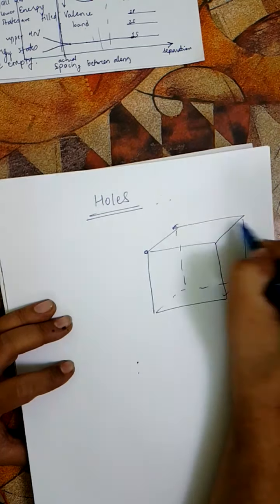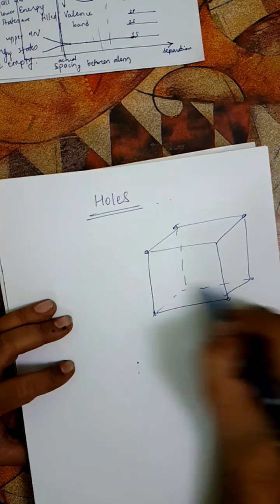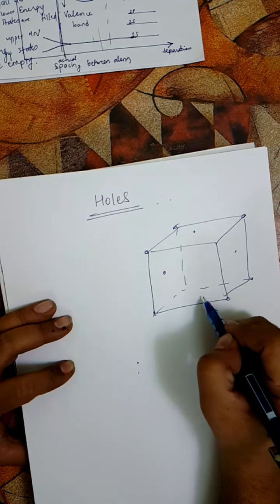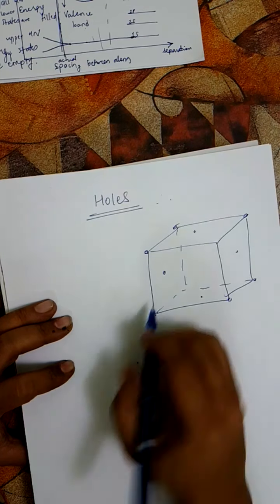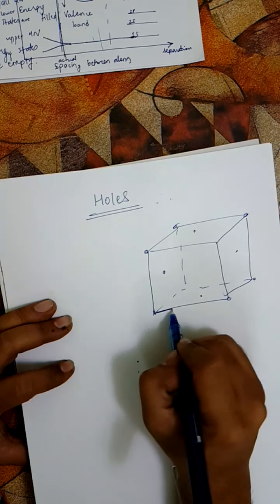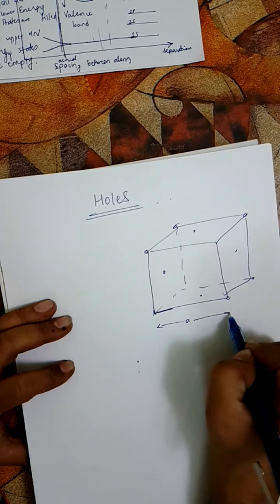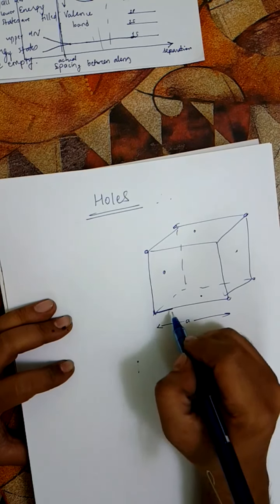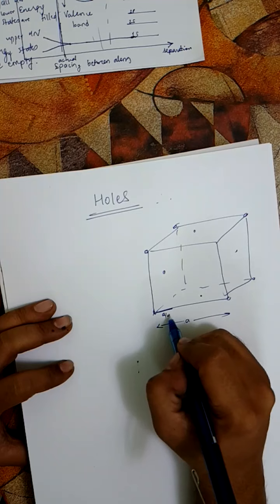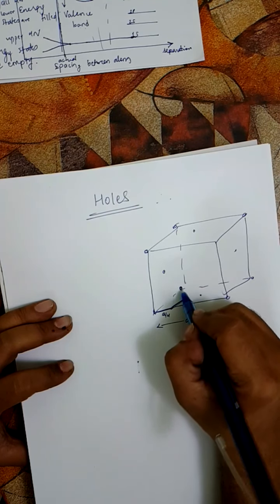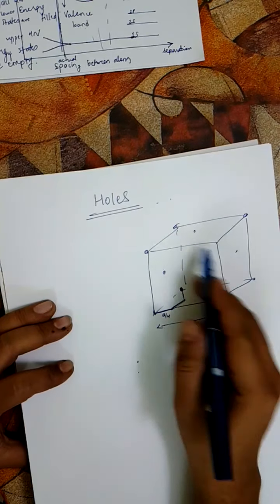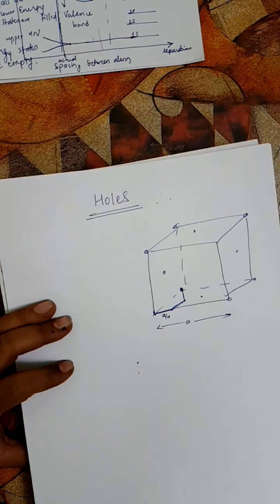So there will be 8 here, and then there will be 4 here, and apart from these 4, there are 4 more. If A is the lattice constant, the length of the cube, and we go A by 4 here, and then A by 4 up, here is another atom. So it follows a diamond kind of structure.